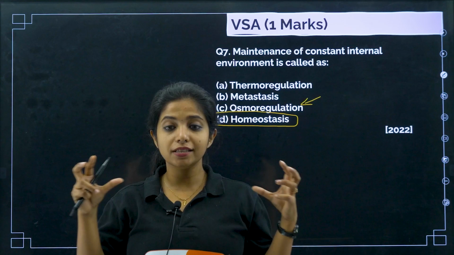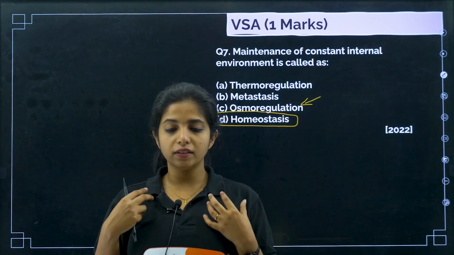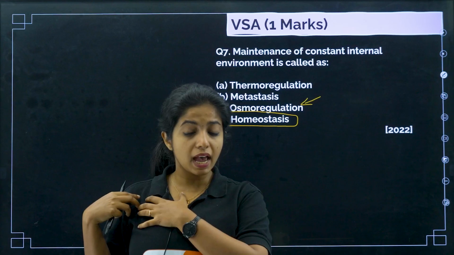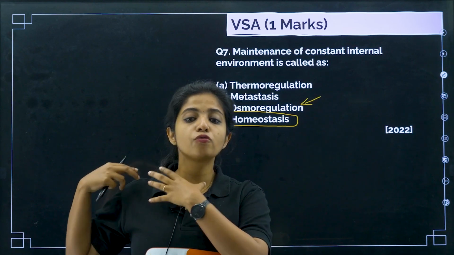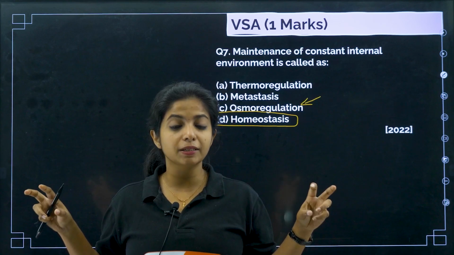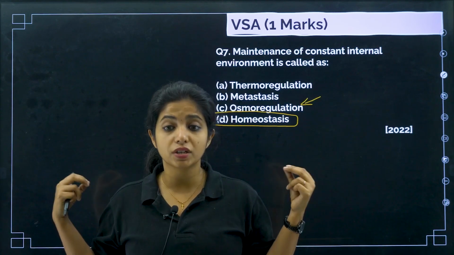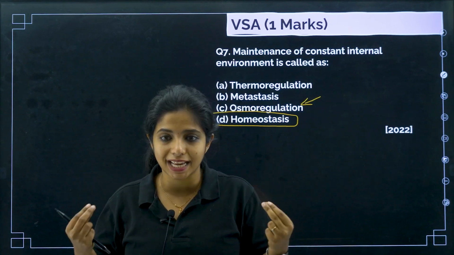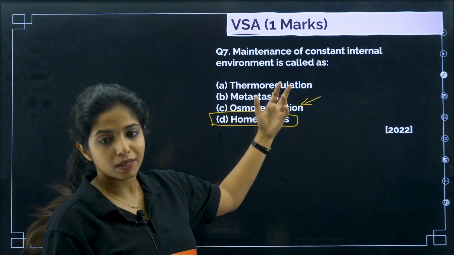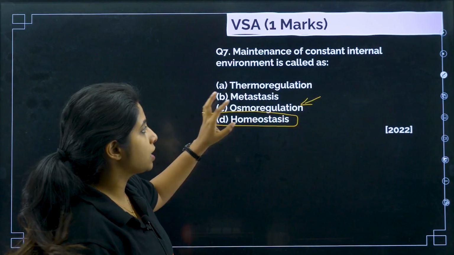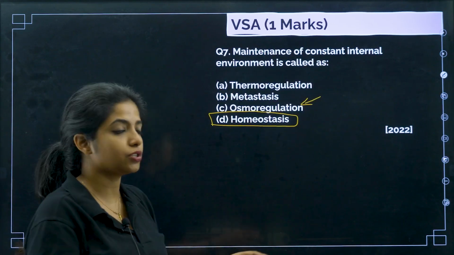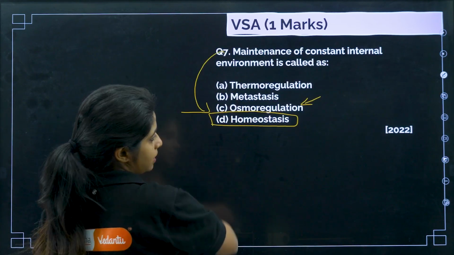Metastasis means, usually in our body when the cells divide, they stay in that particular region. But there are certain cells which have the power to move around throughout our body and spread. This is the characteristic of cancerous cells, and this character is known as metastasis. It has nothing to do with this. Thermoregulation is basically temperature regulation. So homeostasis is the internal constant environment which is maintained. This particular process is known as homeostasis.